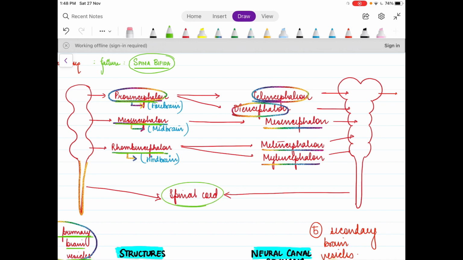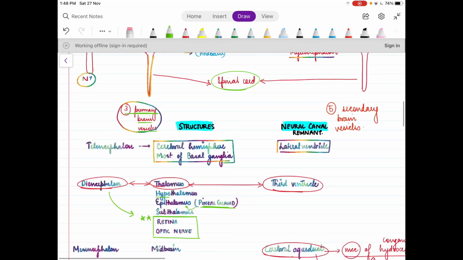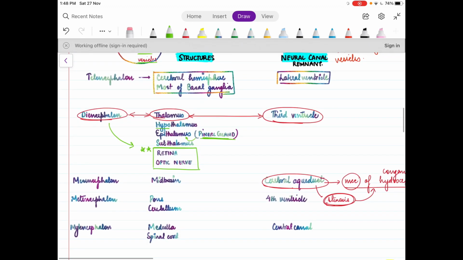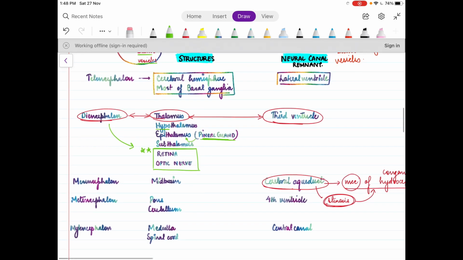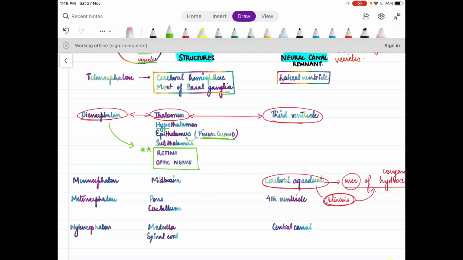So now let's look at how these five secondary brain vesicles will ultimately form the adult CNS organs, right? So this is how it happens. In the leftmost column, I have written all the names of the five secondary brain vesicles, and here are all the brain structures they will give rise to, and the neural canal remnant is the part of the neural canal. So now we study how these five secondary brain vesicles will actually give rise to different adult structures, right?